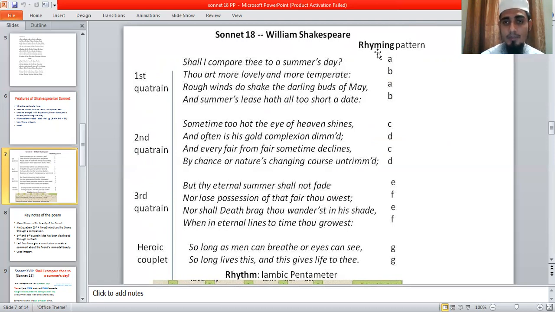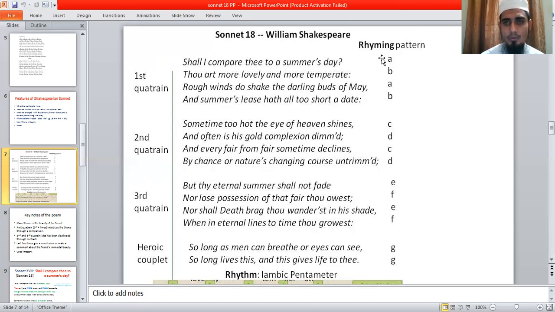How can we identify the rhyme scheme of the poem? Whenever we read the first line, "Shall I compare thee to a summer's day," we take the last sound of the line, the final sound of the word "day."